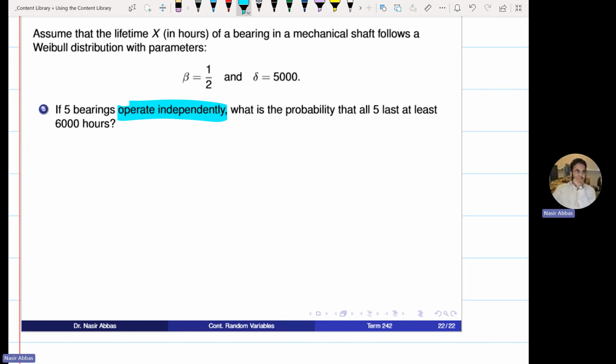So it is 0.3347 multiplied by 0.3347 multiplied by 0.3347 and so on. Or you can also solve it from binomial. N is 5, P is 0.3347, and probability of Y equals 5. So this is 5 combination 5, P to the power 5, Q to the power 5 minus 5. Anyways, you can solve it.